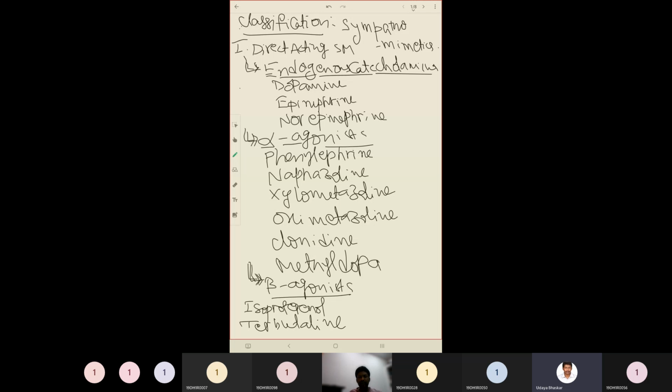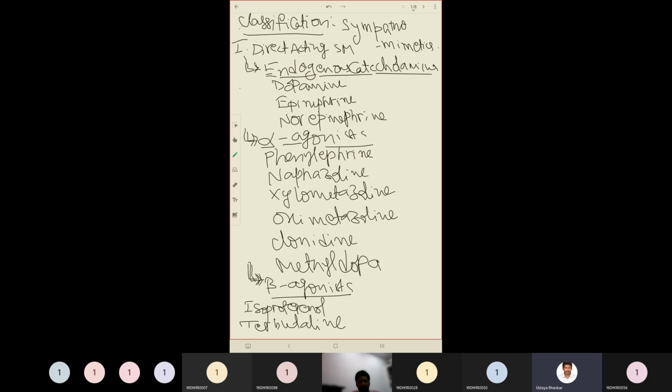All right, in the last class, we were discussing sympathomimetics and we saw the classification. The classification includes mainly three categories. One is directly acting sympathomimetics, the other one is indirectly acting sympathomimetics, and the third one is sympathomimetics with mixed mechanism of action. So under direct acting sympathomimetics, we have four subcategories.